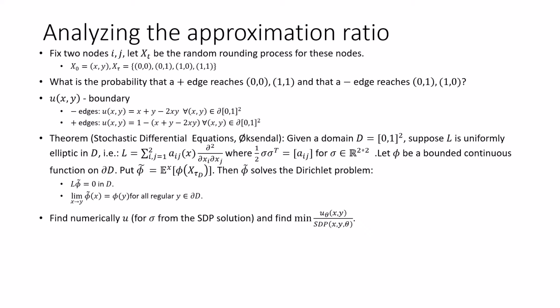Now we want to go through all configurations of marginal values and matching covariance matrices and find the minimum ratio between U, which is the probability, and the matching SDP value. This will give us the approximation ratio. By numerical calculation, we get an approximation factor of approximately 0.84.